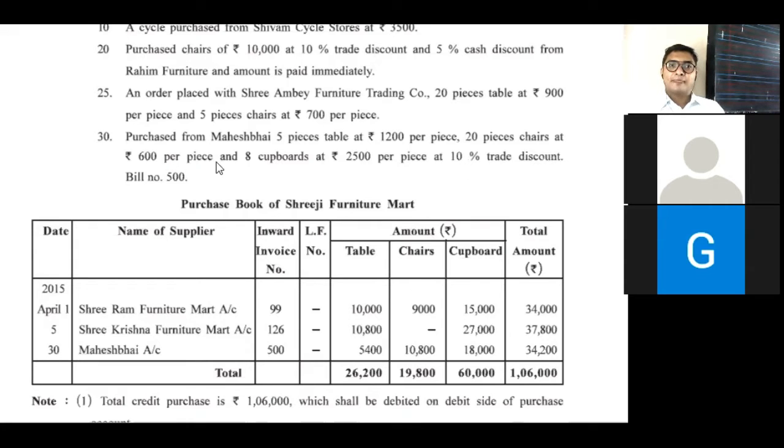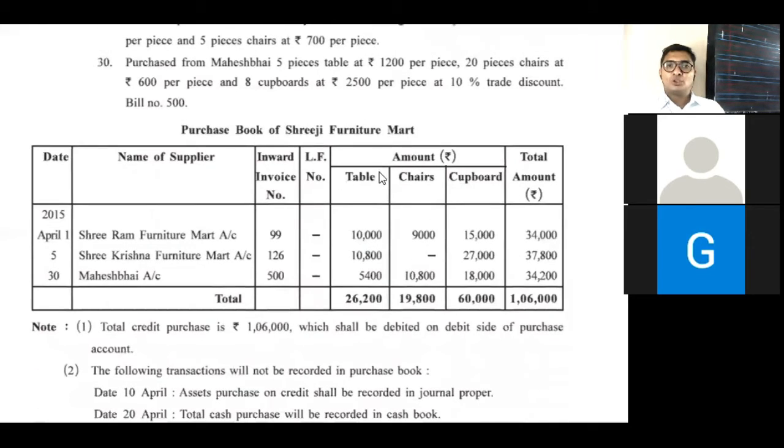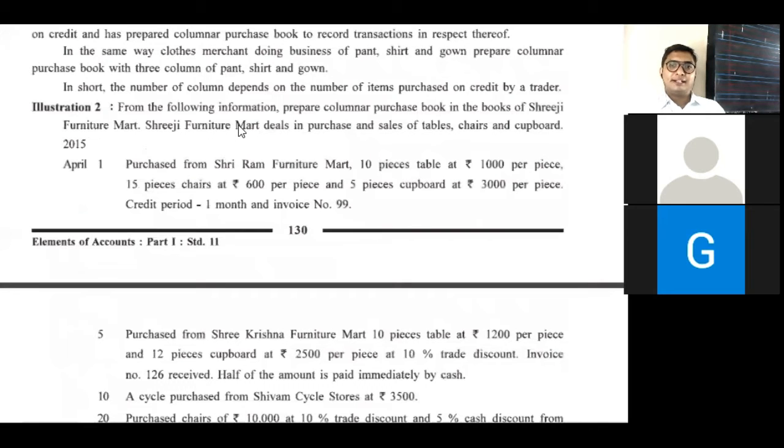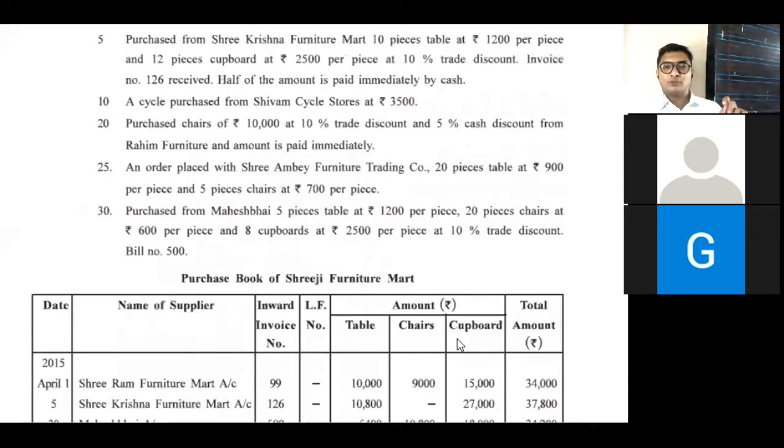Next, 20 pieces of chair at 600, so 600 multiplied by 20, answer is 12,000. But deduct 10% trade discount, answer is 10,800. And 8 cupboards of 2500. So 2500 into 8, answer is 20,000. Deduct 10%, it will be 18,000. So the total of this is 34,200. Now total of table, total of chair, total of cupboard, and the total becomes 1,06,000. So complete this sum. It is very simple. It is called columnar purchase book on the basis of types of goods. Here three types of goods are given in the question: table, chair, and cupboard.